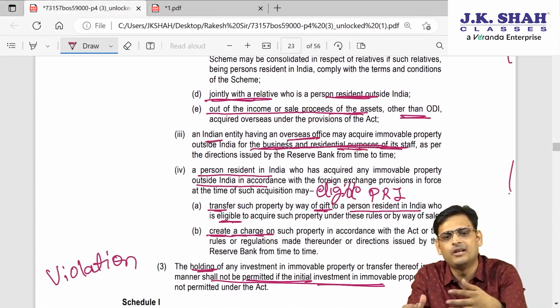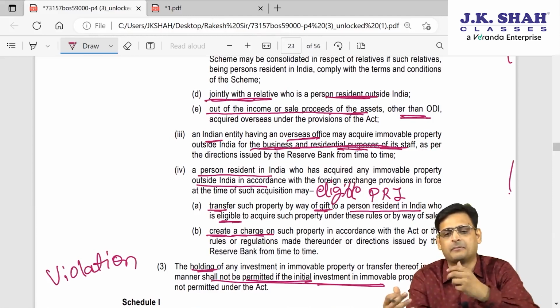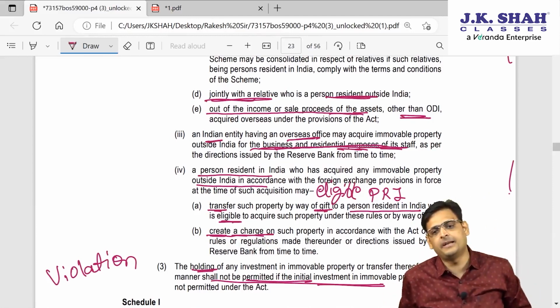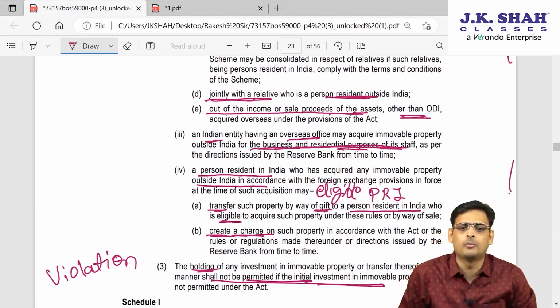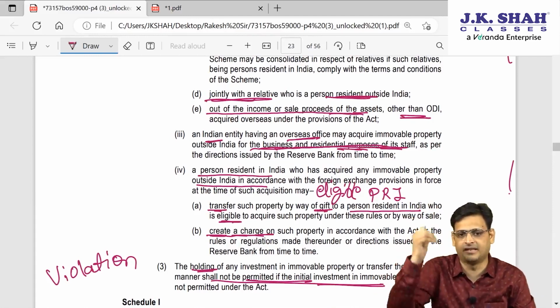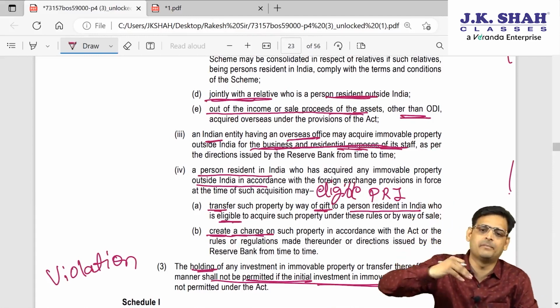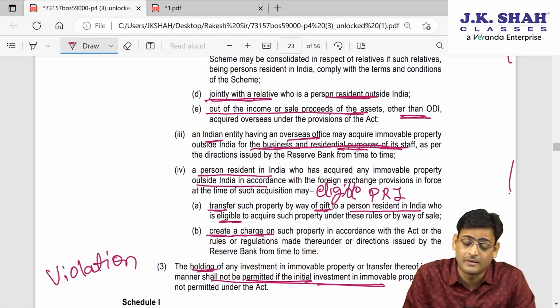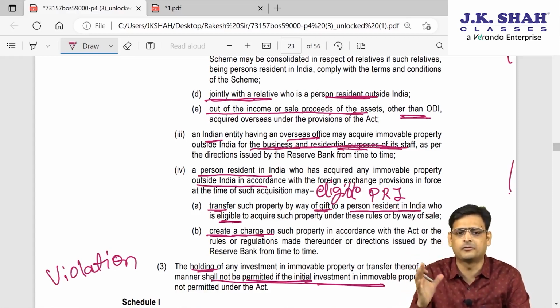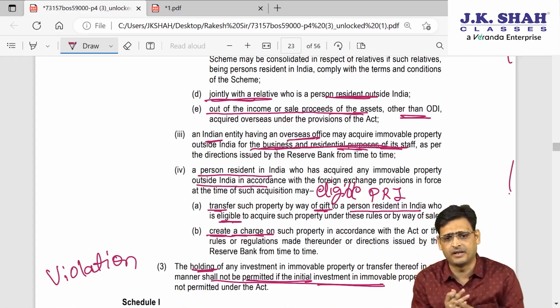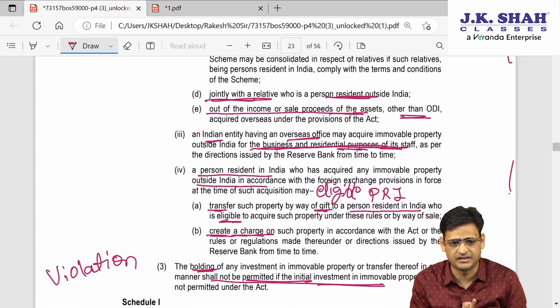And then an Indian entity can also acquire an overseas office, business or residential premise for staff. Basically, you are buying business premises. So I am an Indian entity, and I want to buy some business premise outside India, some residential premise outside India for my staff. So this is a business property. Business property can be purchased.